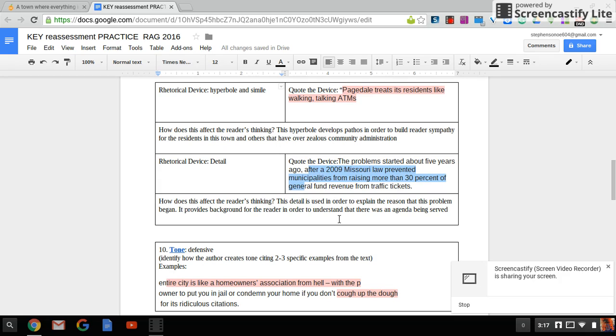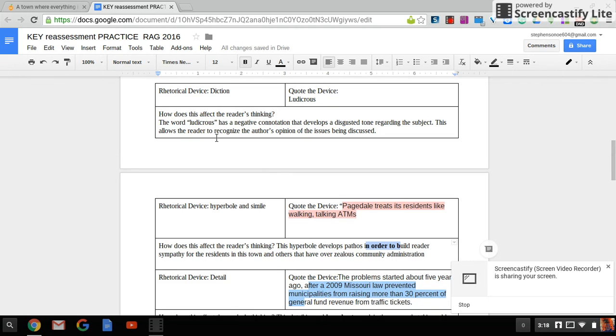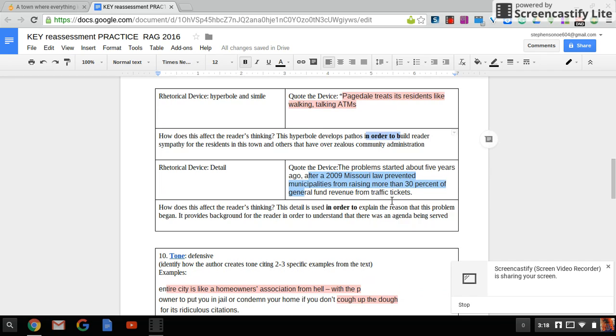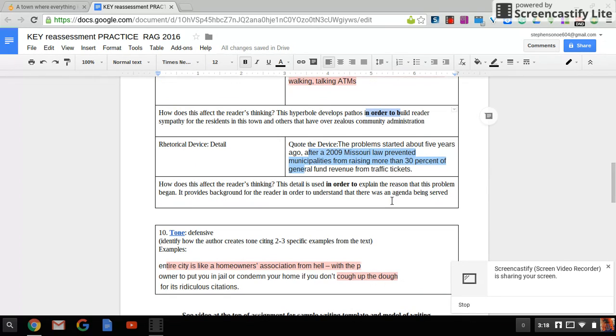This detail is used in order to, and you'll notice I've put in order to through most of my explanations. In order to is a really good way to get to effectiveness, to get away from the what and get to the why. And that goes for any type of analysis, whether it's literary or rhetorical. It explains the reason that the problem began.